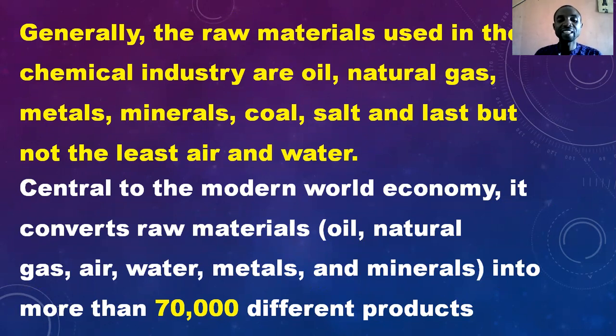They are central to the modern world economy, converting raw materials into more than 70,000 different products. So chemical industries in this modern age have the ability of converting raw materials into more than 70,000 different products. That is a wonderful thing altogether. If we can use oil, natural gas, air, water, metal, and minerals to convert them into more than 70,000 products, this is the power and the wonders of chemical industries.